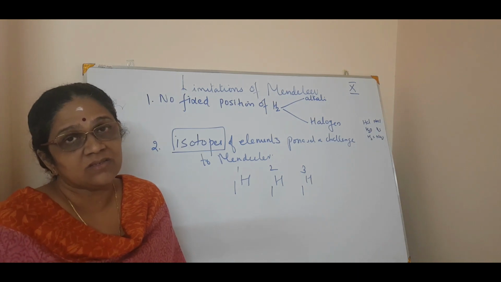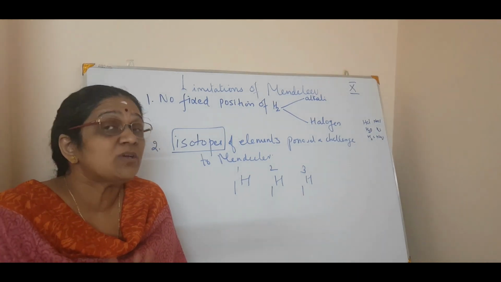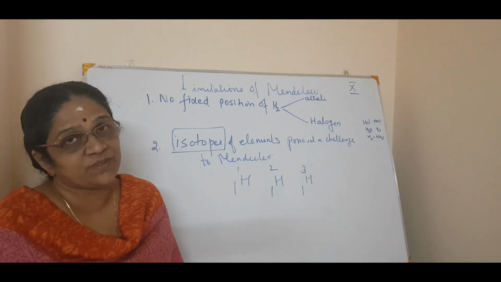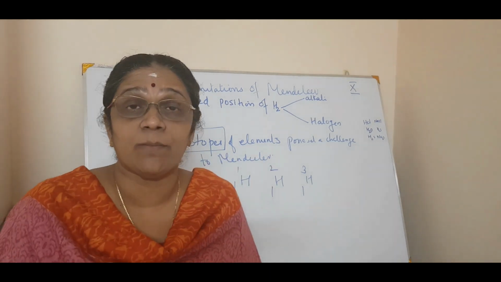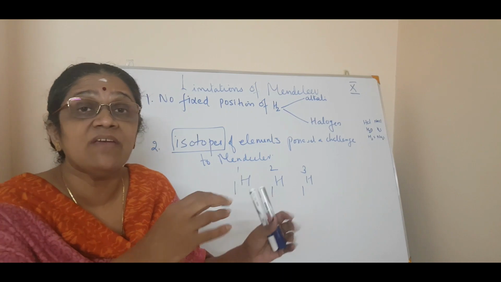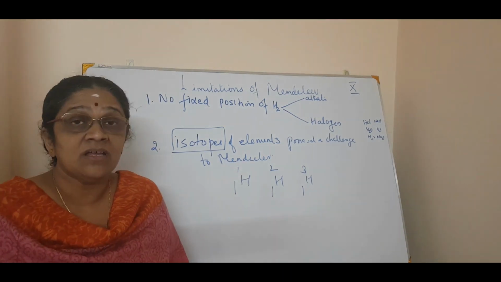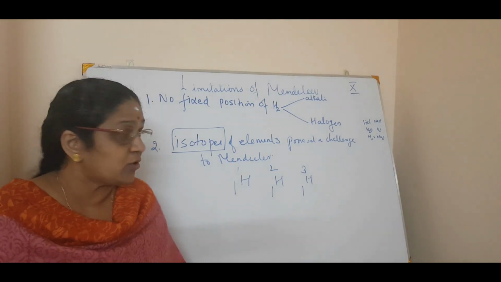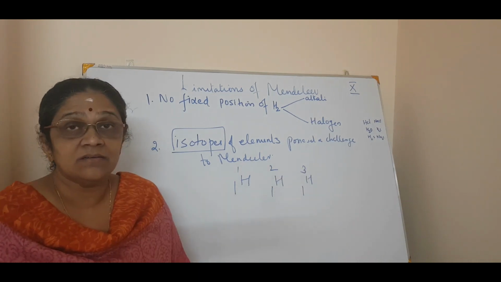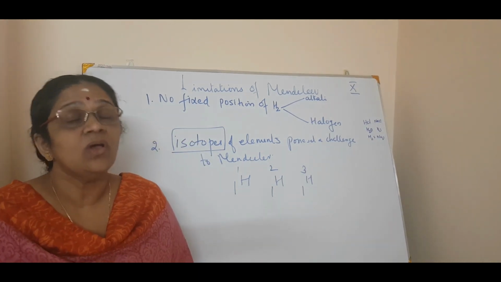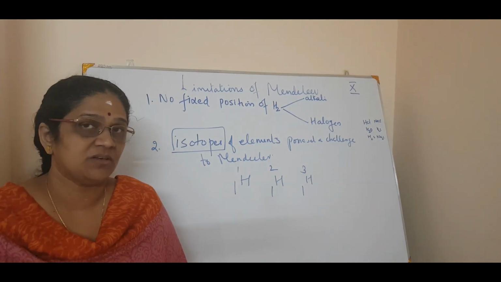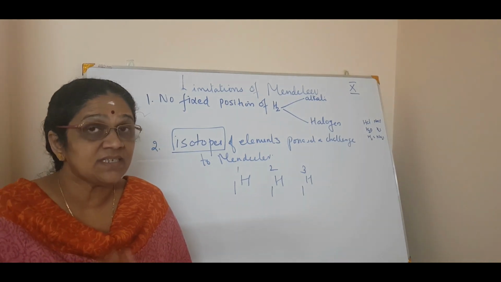So when isotopes came, there was no place for them. Different places should be given. For example, for hydrogen, there should be 3 slots, for 1, 2 and 3, but it wasn't like that. So that was his second limitation.